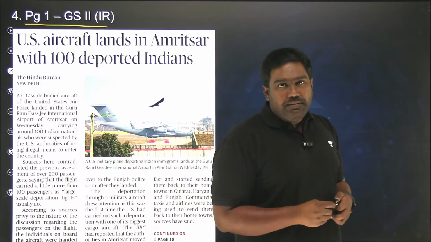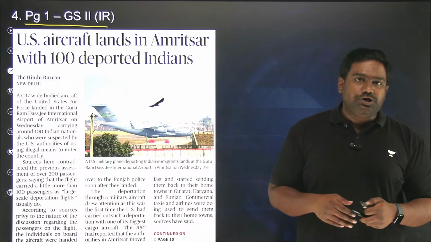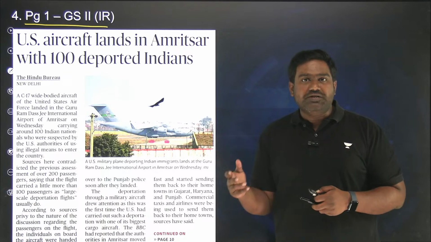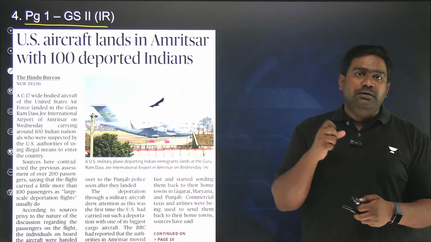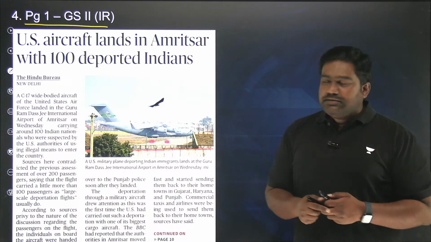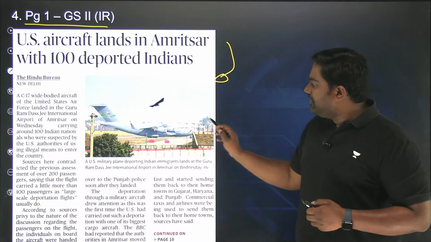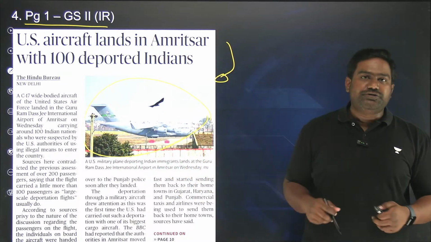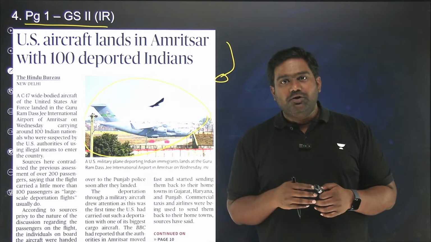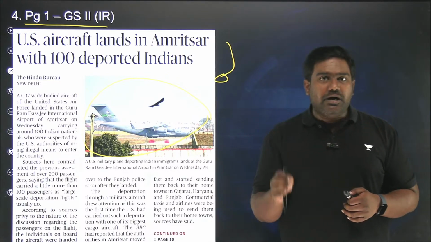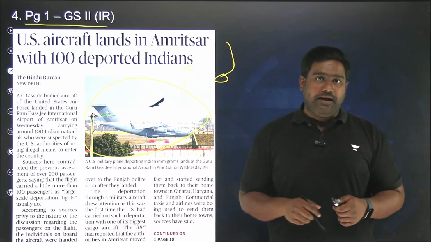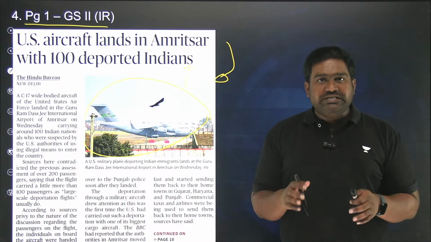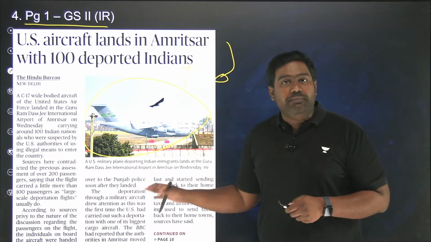Trump has started implementing the harsh deportation of illegal migrants as he had promised in his electoral campaign, and India has started receiving the illegal migrants back. Yesterday, a US military transport plane, which you see here, the C-17 Globemaster of the US Air Force, landed at Amritsar, bringing more than 100 Indian illegal migrants back. Now, this is in line with Trump's electoral commitment.